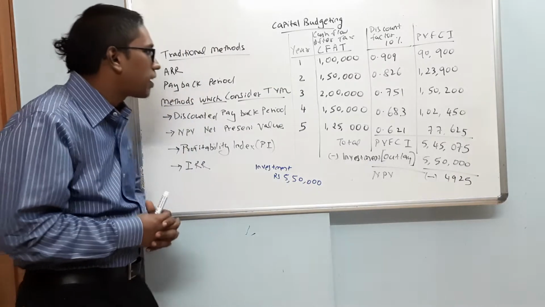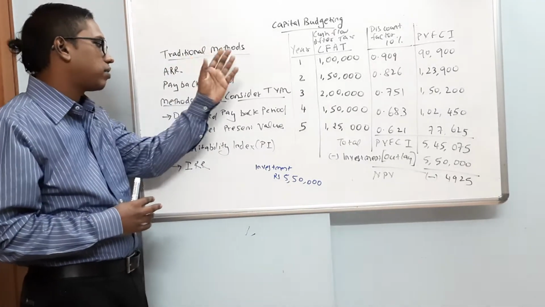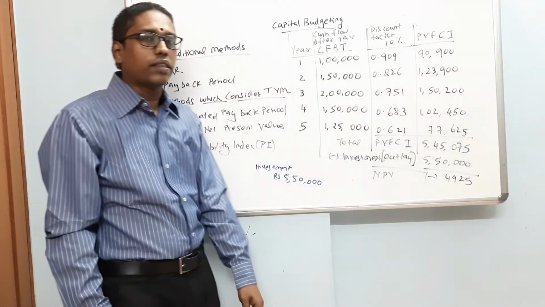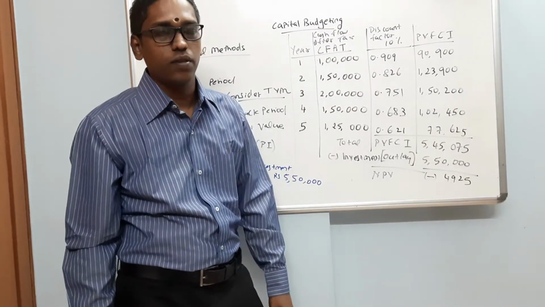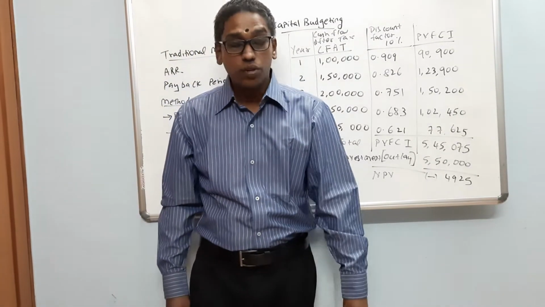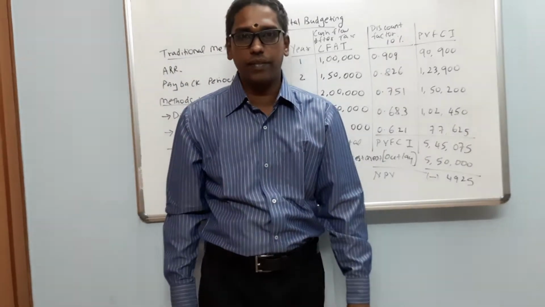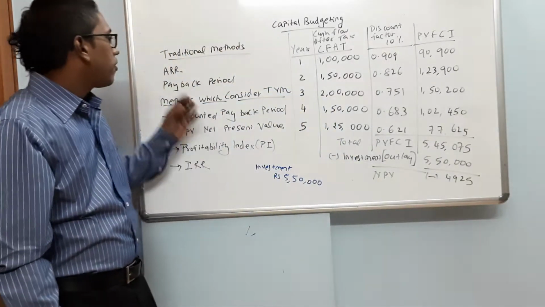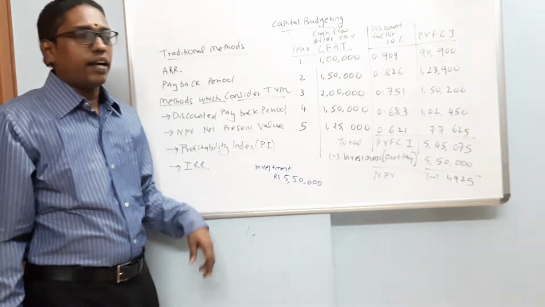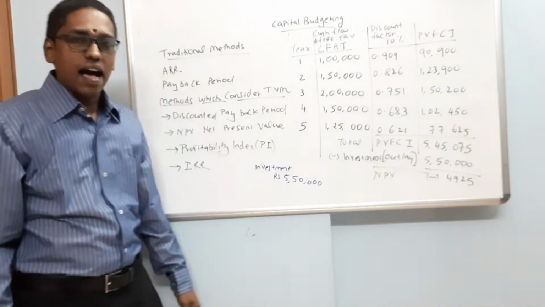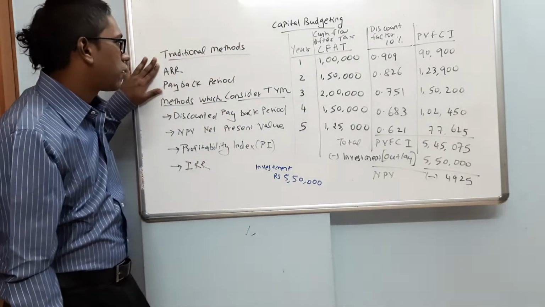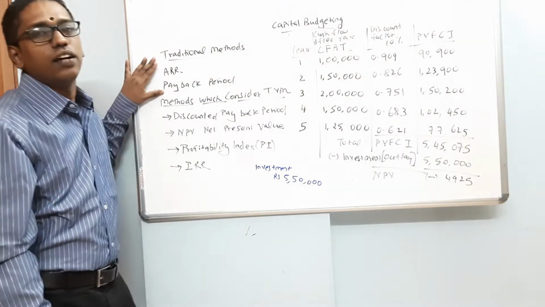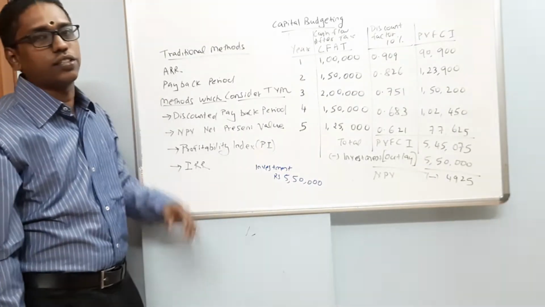We can broadly classify the methods into traditional methods and those methods which take into consideration time value of money. The traditional methods do not consider time value of money. We have payback period and ARR, that is average rate of return. Payback period and average rate of return do not take time value of money into consideration.